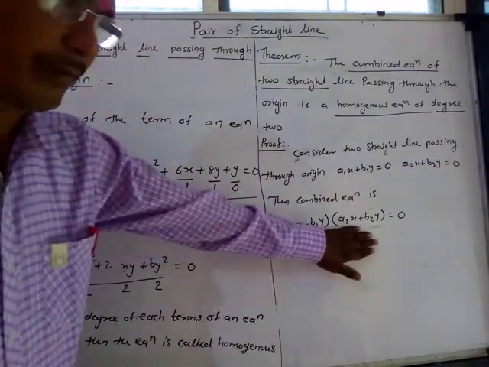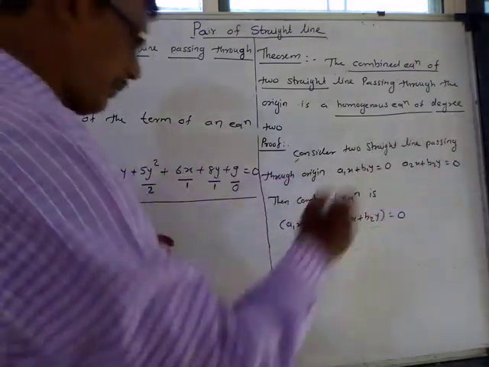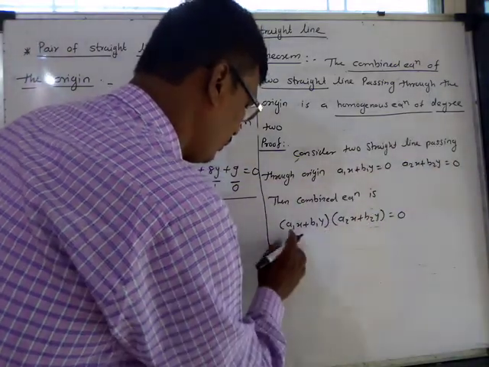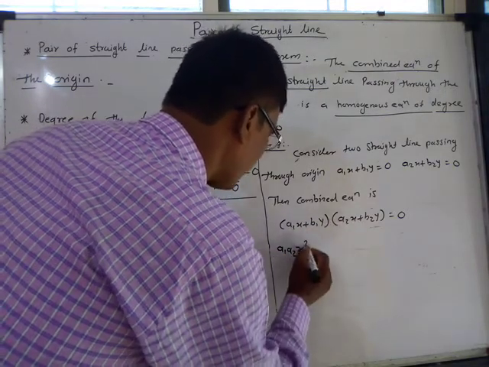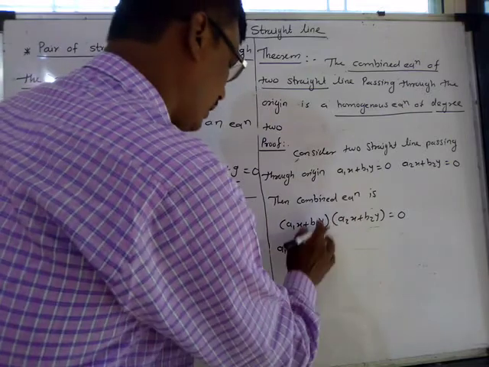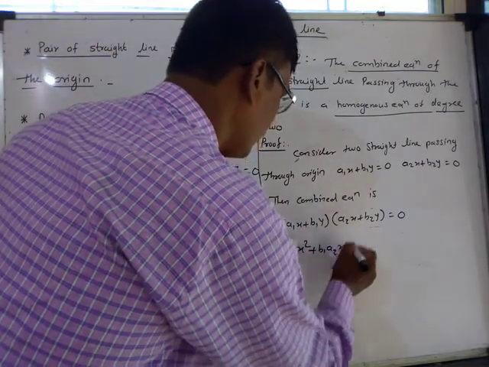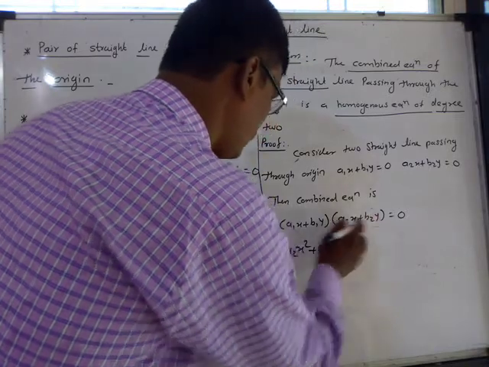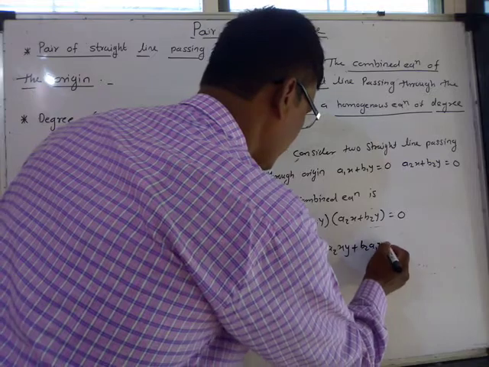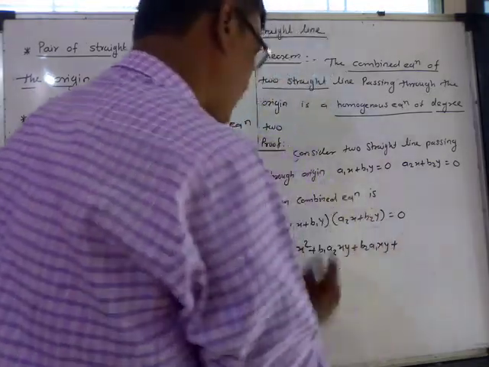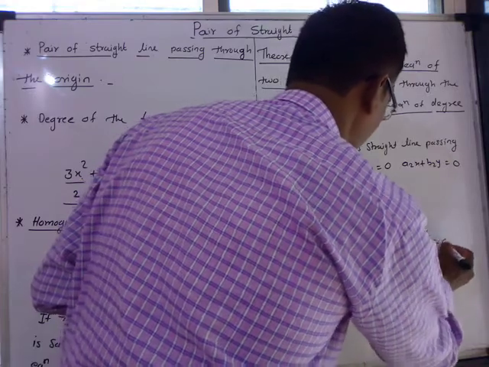So we take the combined equation of these two lines, then take the product of these two brackets. a1 a2 x into x is x square, then b1 a2 xy, plus b2 a1 xy, plus b1 b2 y square, and this is equal to 0.